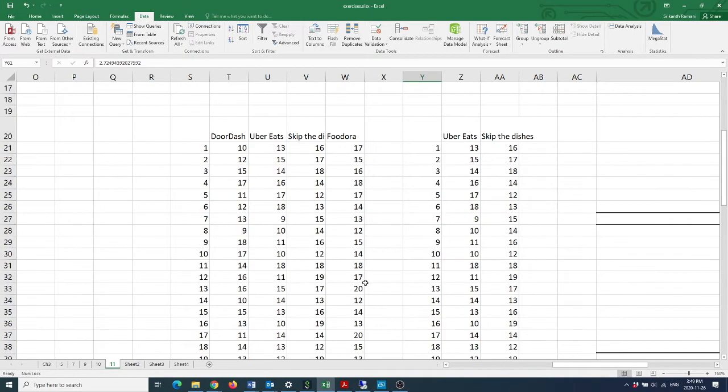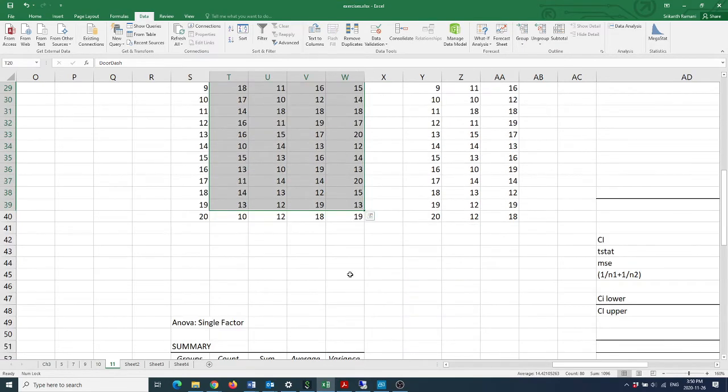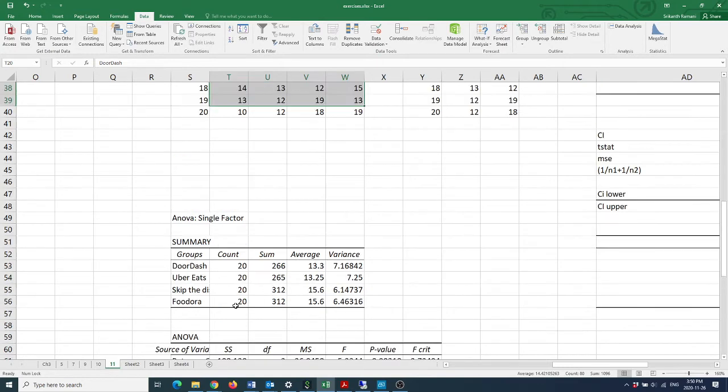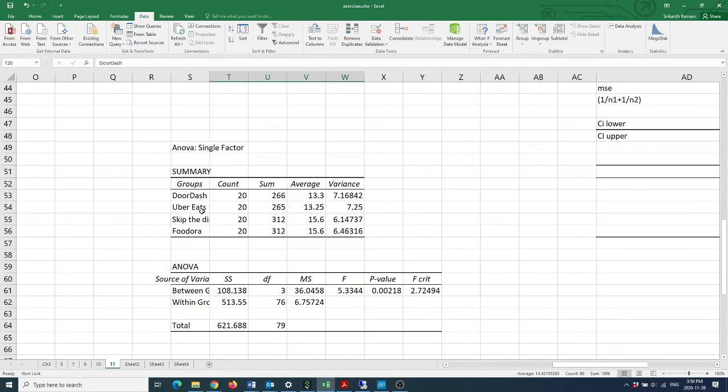So this leads us to the next question. Let's say you're interested in comparing the differences between Uber Eats and Skip the Dishes. If you want to do a separate comparison, remember that this is an additional inference step only if you reject the null hypothesis using the F test. If you do not reject the null hypothesis using the F test, and you conclude that the means are all similar, then you do not proceed to this step.